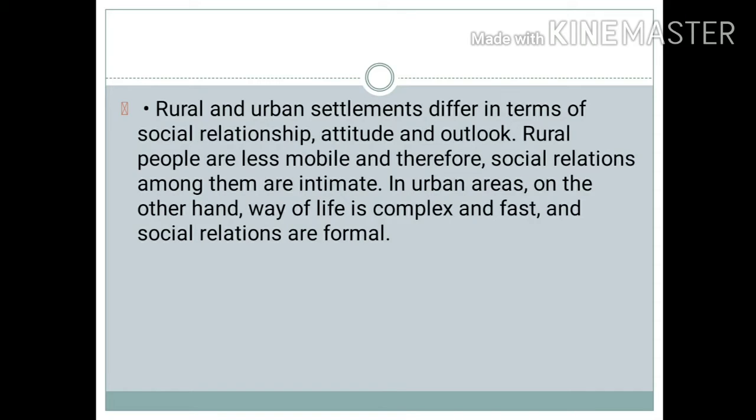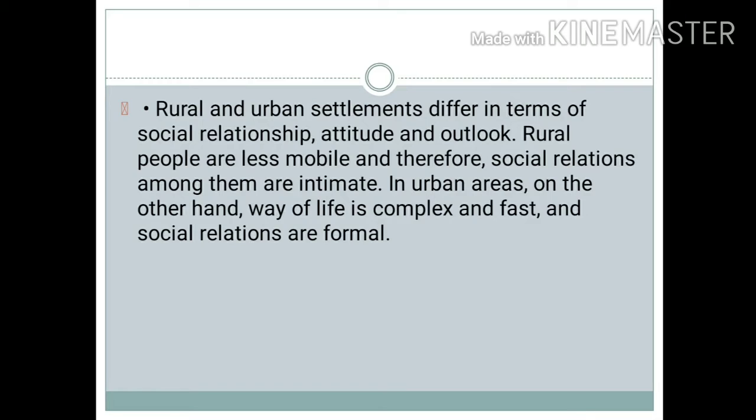I am again repeating, rural settlements are dependent upon primary economic activities. In urban settlement, people are dependent upon secondary and tertiary activities. The second difference is, in rural settlement, people provide raw materials and food, and in return urban settlement provides finished goods and services to the people of rural areas.